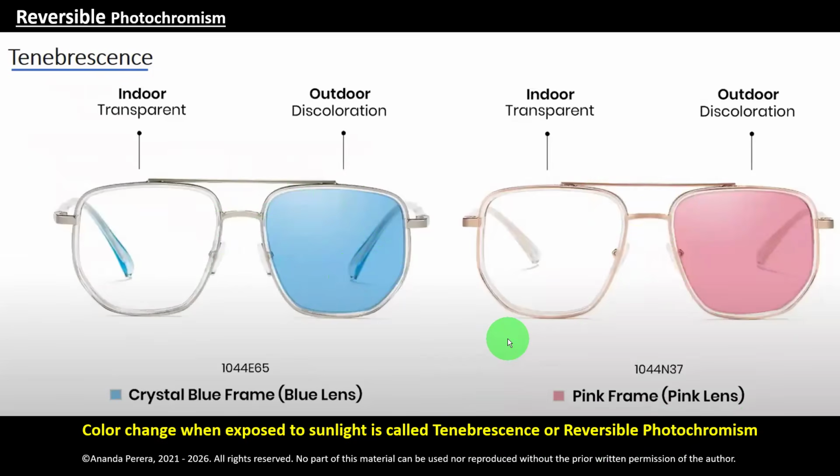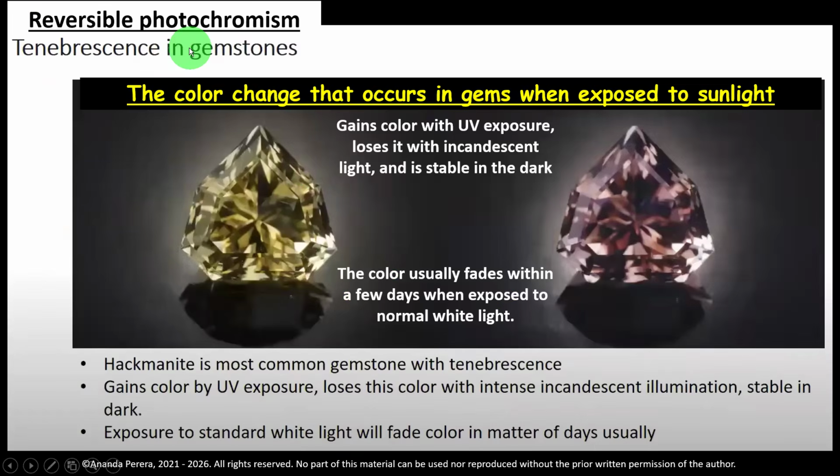Glass is also created by the earth inside the ground, and gems are also created by the earth inside the ground. Like glass, gems also show tenebrescence. That is the thing we should understand and learn, so we are moving to that. Here, reversible photochromism, tenebrescence in gemstones. The color change that occurs in gems when exposed to sunlight is called reversible photochromism.